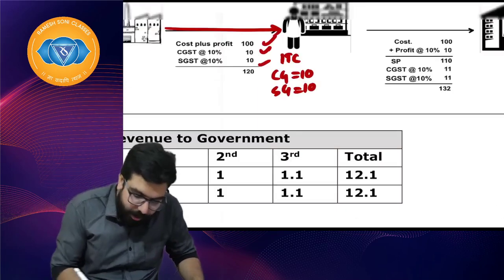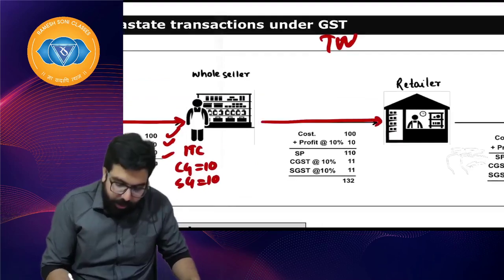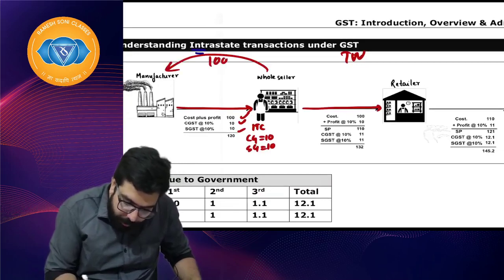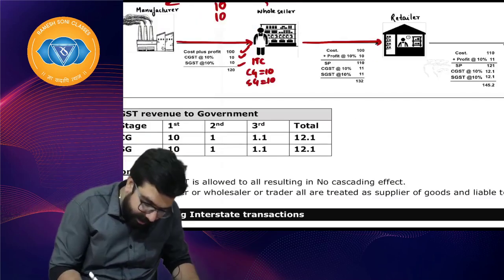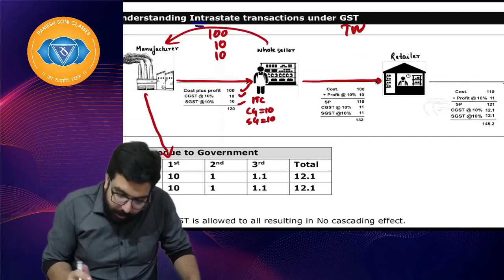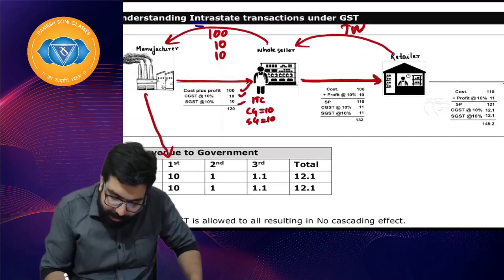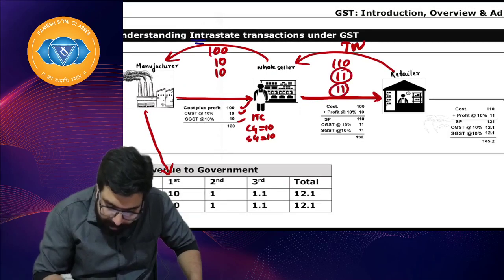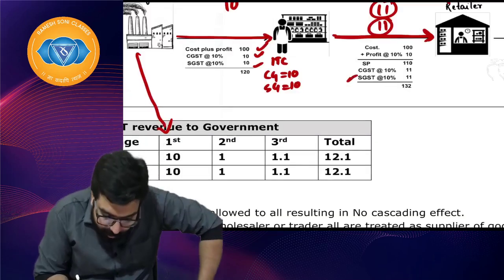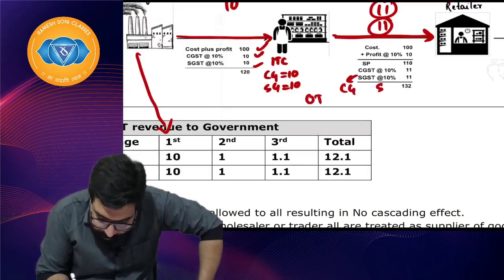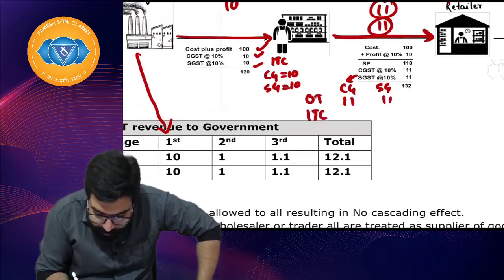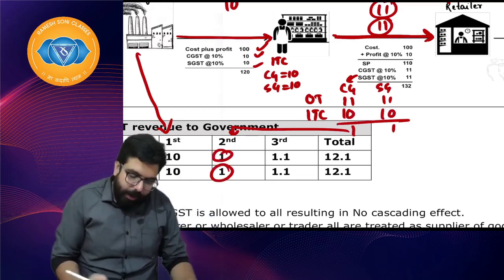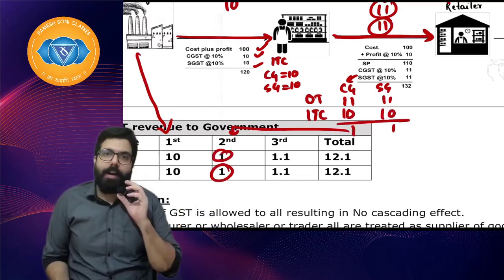He will do one calculation. Then he went ahead and sold, and the buyer paid him 100 rupees for the goods, 10 rupees CGST, 10 rupees SGST. In the first stage the government got 10 and 10. Then he went ahead and sold to the retailer. The retailer paid him 110 for the goods, 11 rupees CGST, 11 rupees SGST. He will do one calculation. My output tax, CGST, SGST, is 11, 11. Input tax credit is 10, 10. I should pay 1 and 1. So in the second stage, 1 and 1 is being given to the government. I hope everyone is clear.